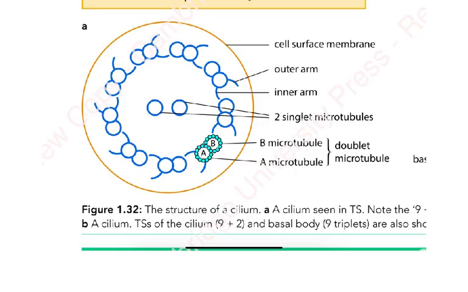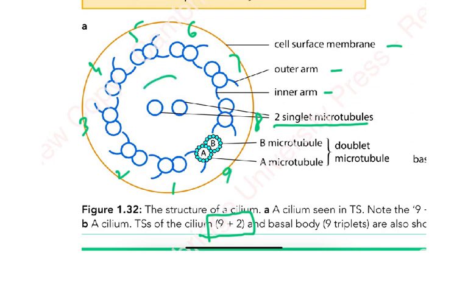Now, this is a diagram which I've taken from the new book. You can see the structure of the cilia. Important for you to see the cell surface membrane, which is enclosing it. There's an outer arm and there's an inner arm. And then there are two single microtubules. That's why this is called the 9+2 structure. So 1, 2, 3, 4, 5, 6, 7, 8, and 9. So 9+2, and this is the 2 in the center.